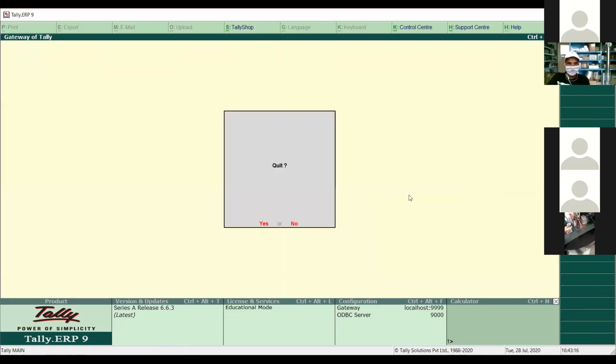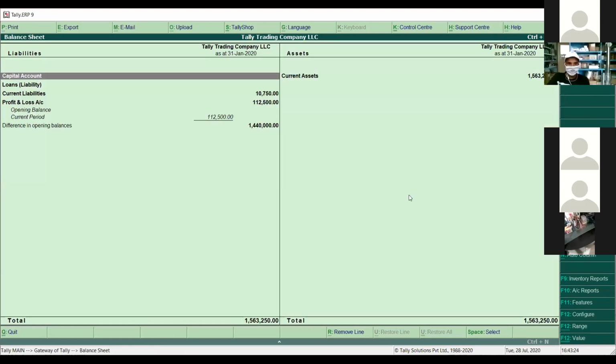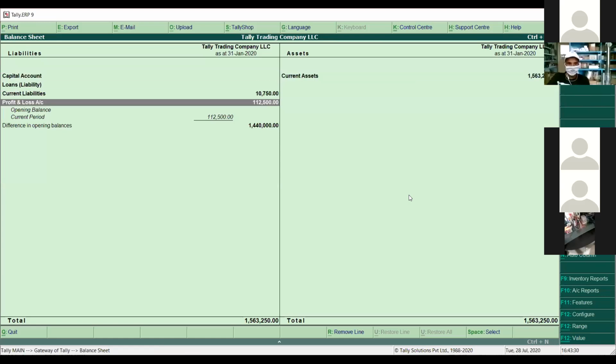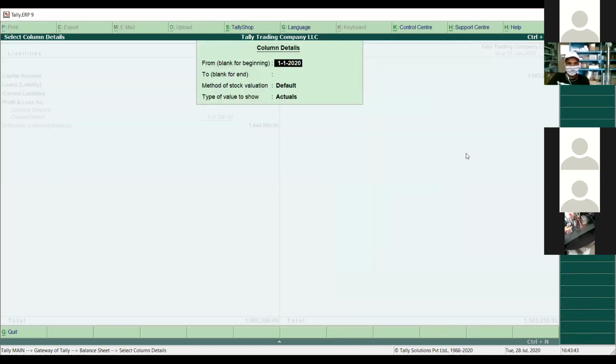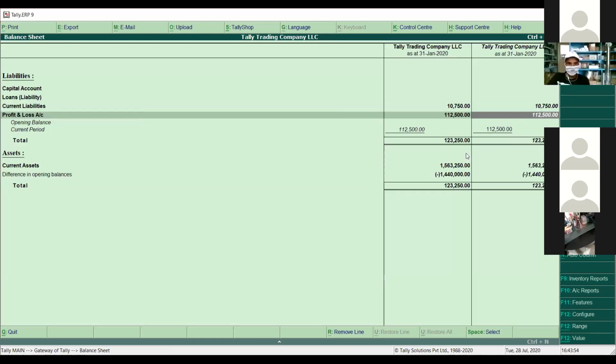If you want to go for the balance sheet, you can simply go back to the Gateway of Tally, and here we have the balance sheet report. If you want to check the report, there is the capital account, current asset, loans, liability, current liabilities. This is the balance sheet available in Tally within the system. Even if you want to check a quarter-wise, monthly, or weekly report, you can simply click on new columns here, and here you can choose a different valuation method for the reports, because by default it's coming under average costing. So we are using the default method first of all in this way.